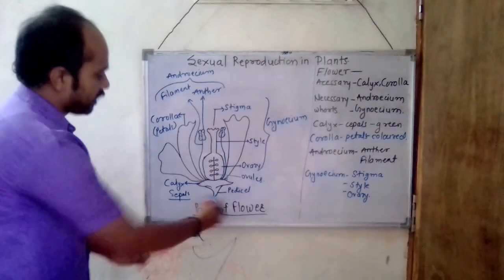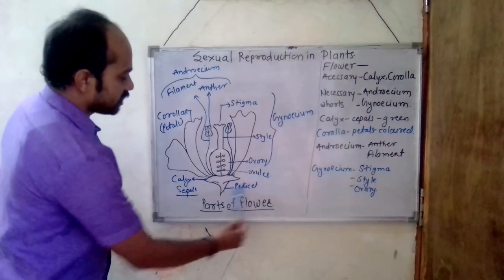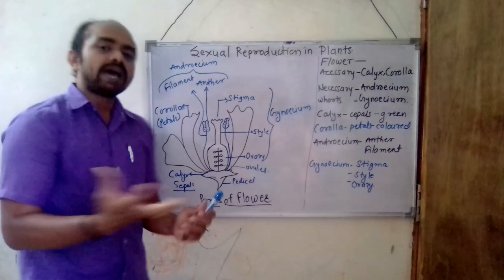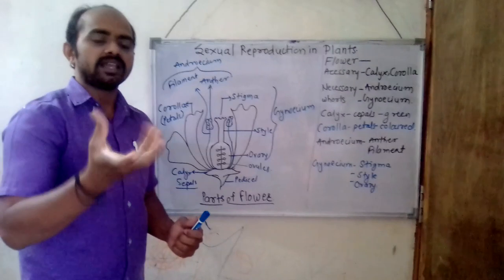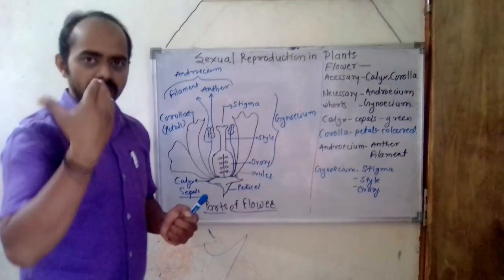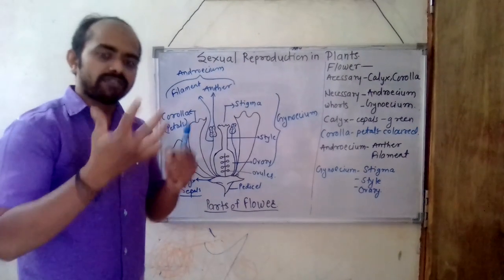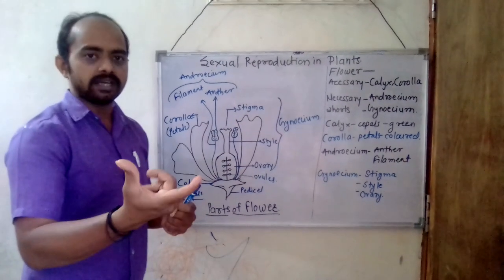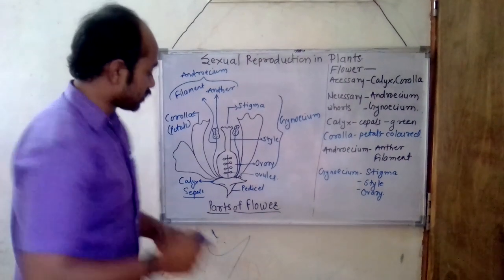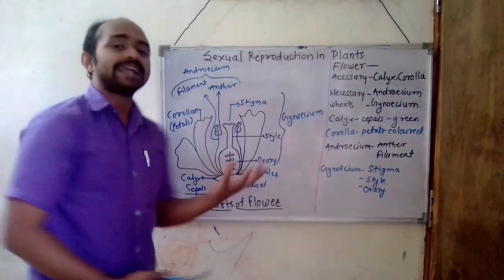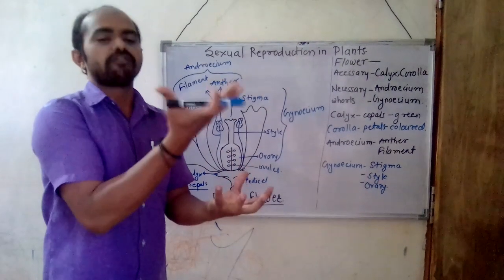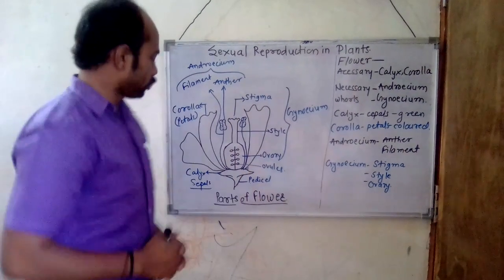So here we can see that this flower has a pedicel. A flower which has a pedicel is known as a pedicellate flower, and a flower which does not have a pedicel is known as a sessile flower. The pedicel is the base of the flower, which provides support to the flower.